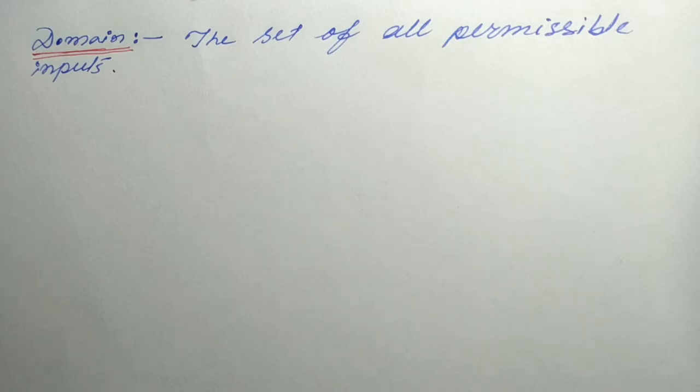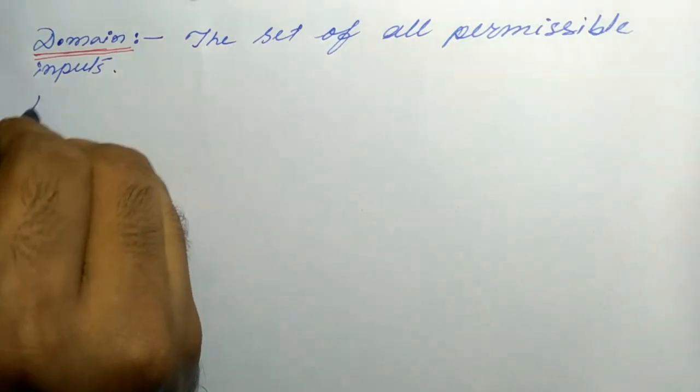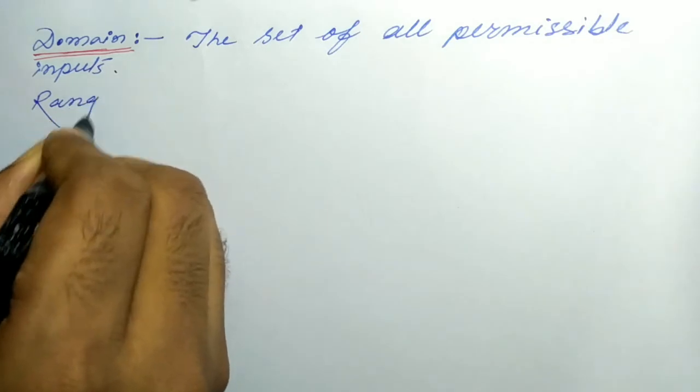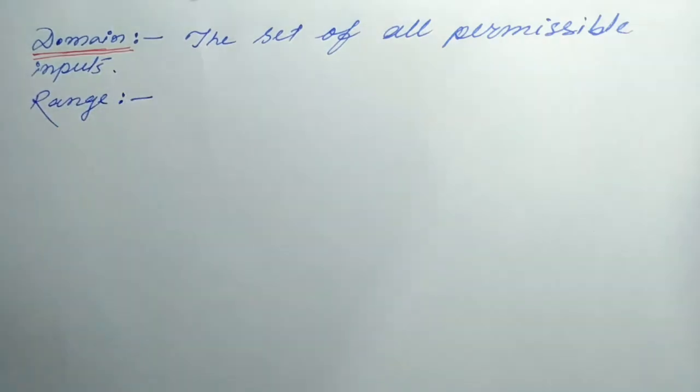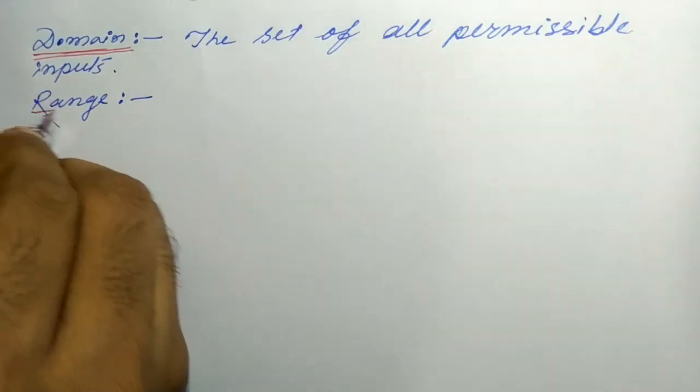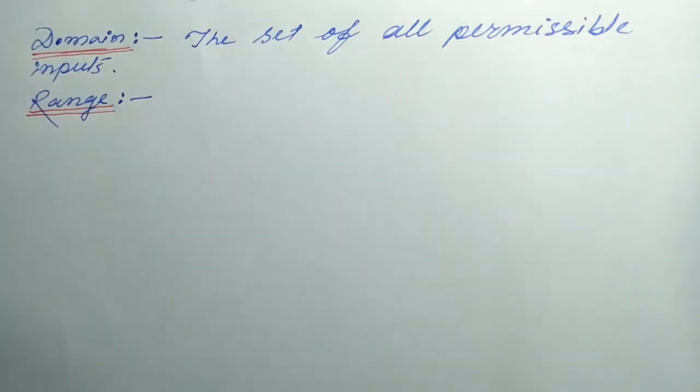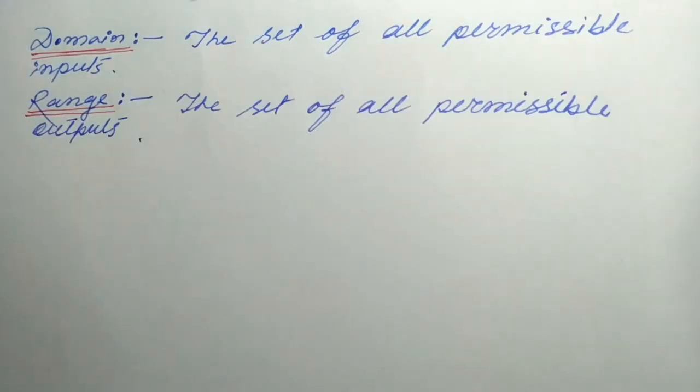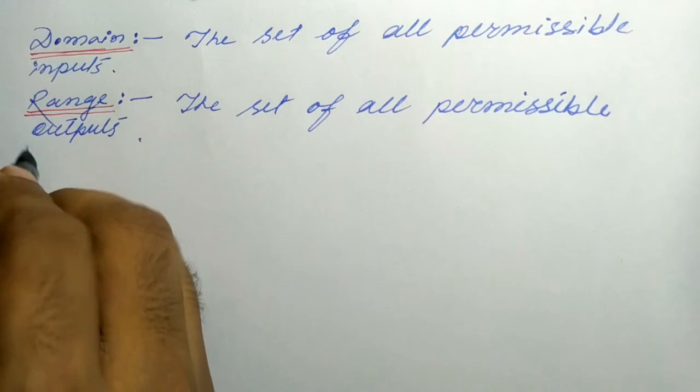That is, permissible inputs. The next term is range. It is the set of all permissible outputs, that is, the outputs that are satisfied by the relation. And the next term is codomain.